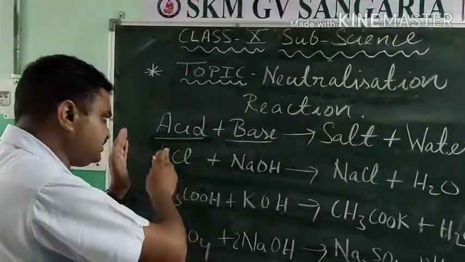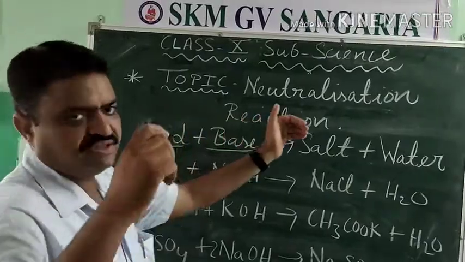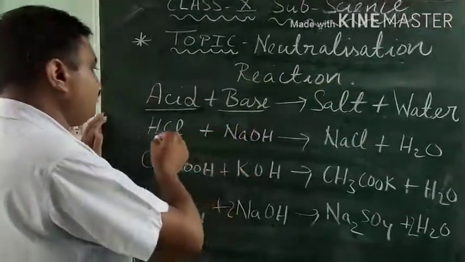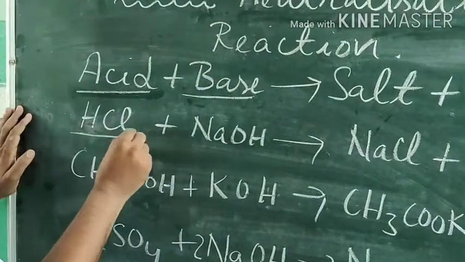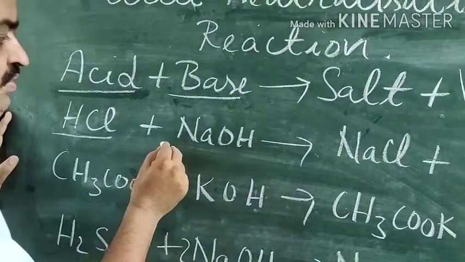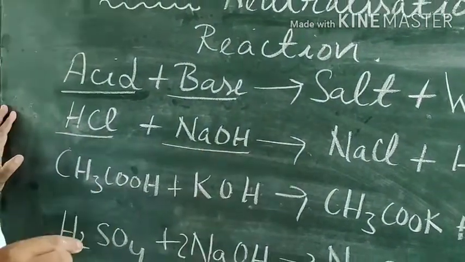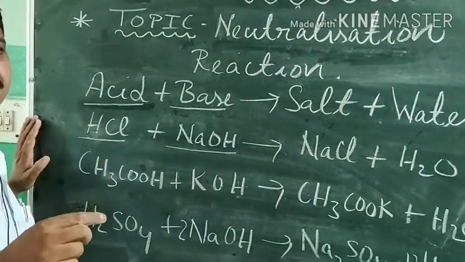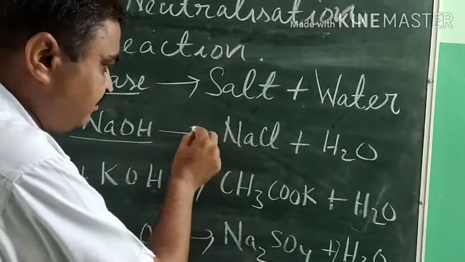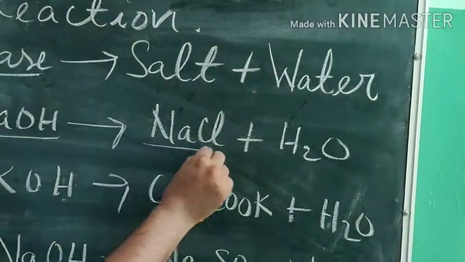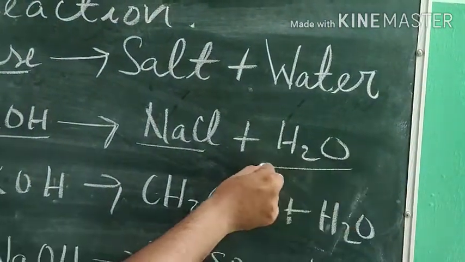Now we will discuss some examples of the neutralization reaction. First example: when hydrochloric acid reacts with sodium hydroxide, which is also known as caustic soda, they form salt and water.